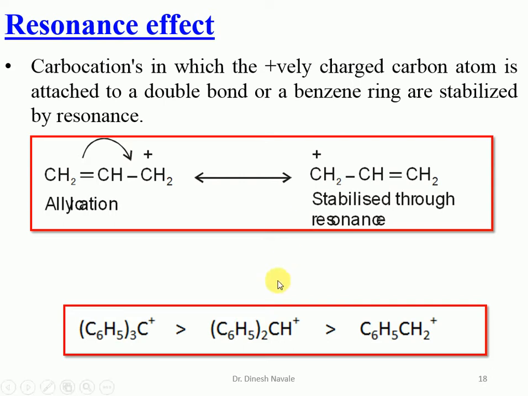If you see this example, this is the triphenyl carbocation, second is the diphenyl carbocation, and third is the benzyl carbocation.